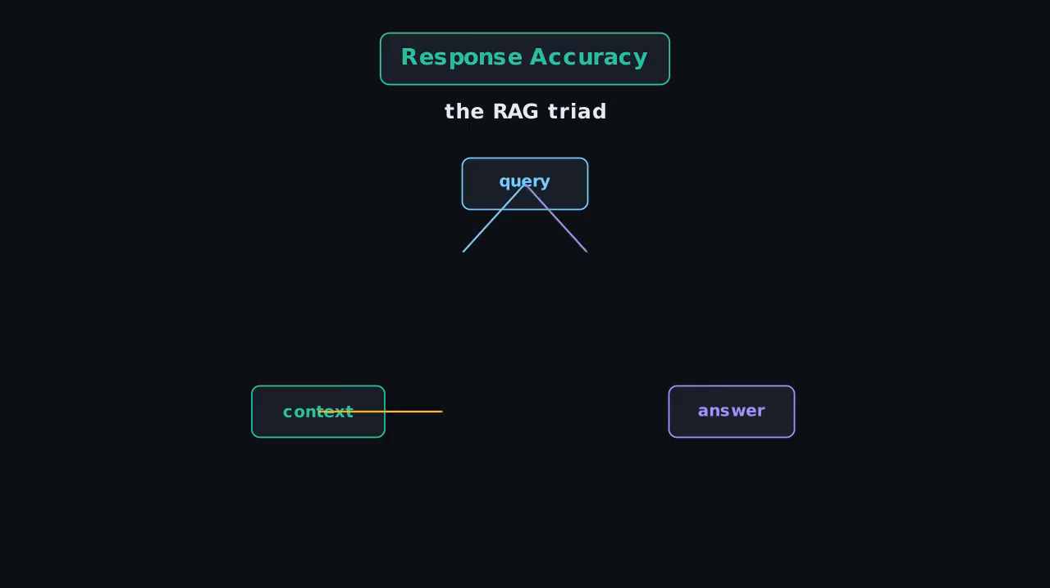Think of the RAG triad: three relationships. Context relevance: are the chunks relevant to the question? Answer relevance: does the answer address it? Groundedness: is the answer supported by the context?